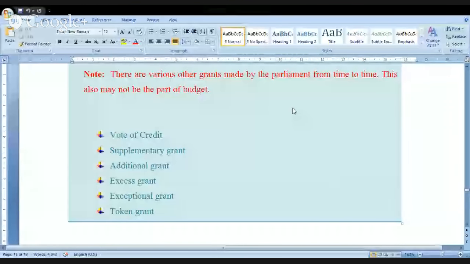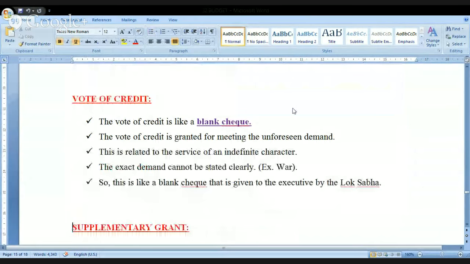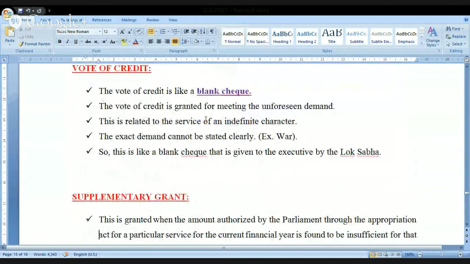Look at this. Here we will come across the vote of credit, supplementary grant, additional grant, excess grant, exceptional grant, or token grant. What do you mean by this? Let me tell you the first one first of all. That is a vote of credit. What is the meaning of this? This is just like a blank check. Kindly remember, in the examination, you kindly mention vote of credit is considered to be a blank check.